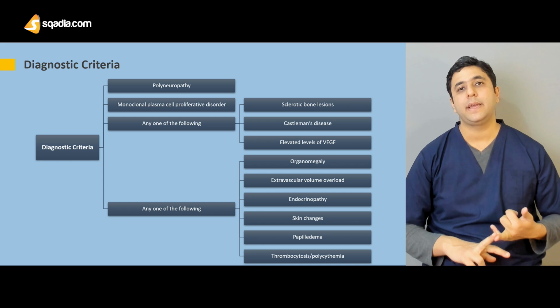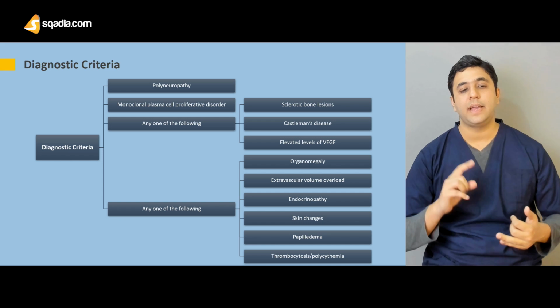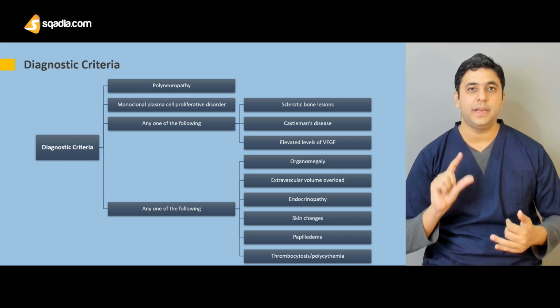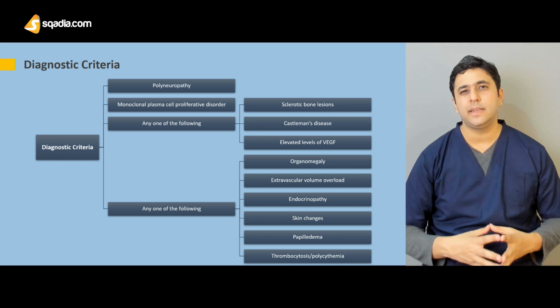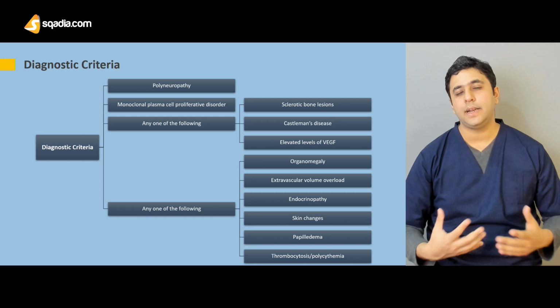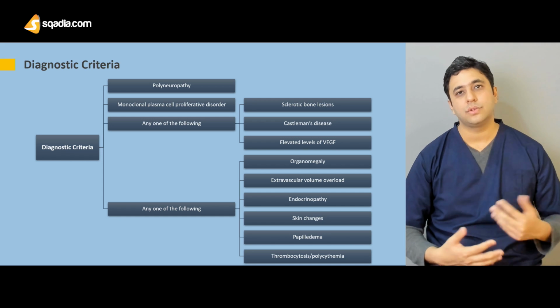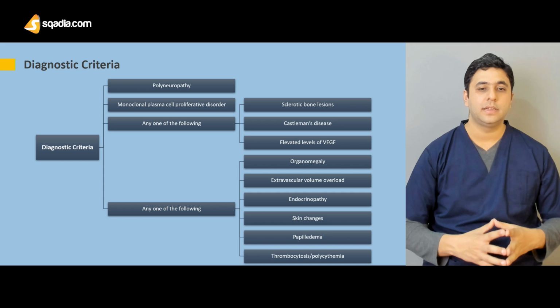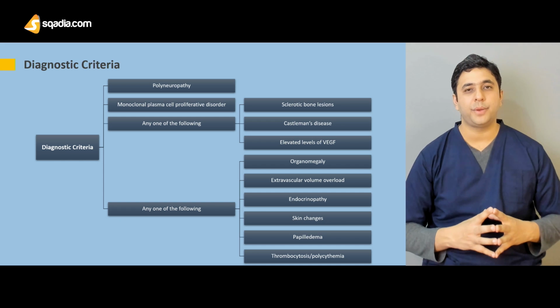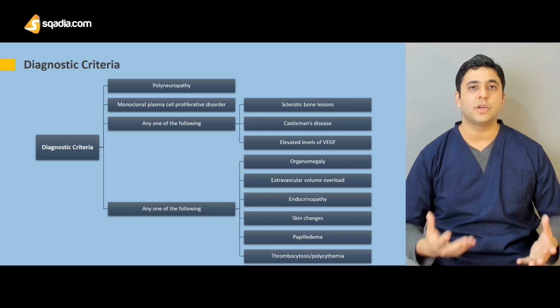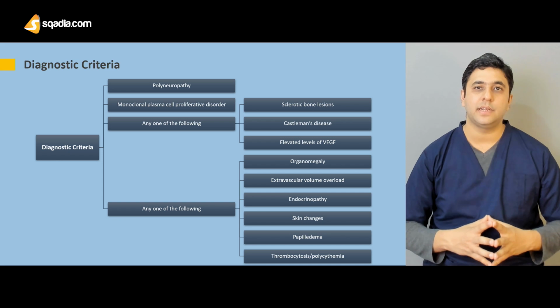Polyneuropathy along with an M spike is a must. And then we need to have any one of the following symptoms present in combination with that so that we can have a diagnosis of POEMS syndrome. Since it is a very rare disorder, we are not very likely to see that in our clinical wards or our examinations if you are a medical student. So you should just have a basic understanding of the term, what the term POEMS means, and you should understand that this is one of the presentations of the plasma cell dyscrasias.